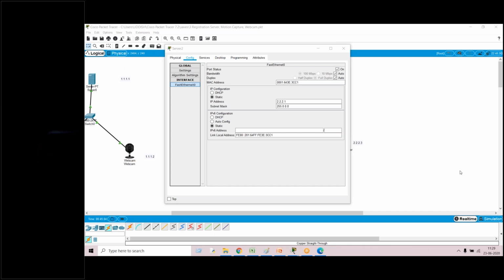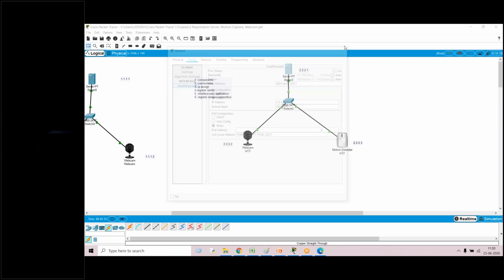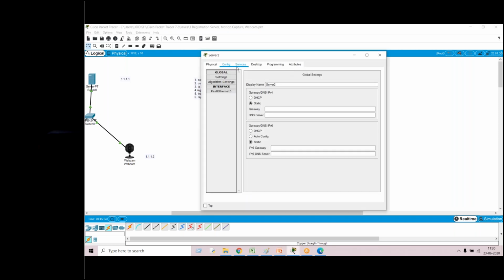Sir, I am getting a problem. I have registered the server successfully, sir. But when I selected the web server, I'm not getting the user admin. After registering, I'm not getting the user ID and password, sir. You have to sign up. You have done the fourth step, registering the server. Fifth step, you do it. Fifth step, click on server.